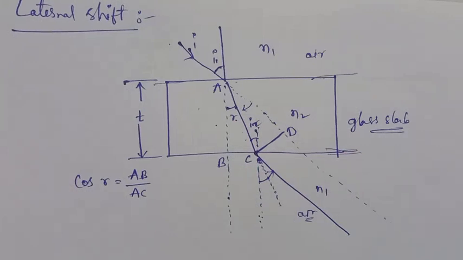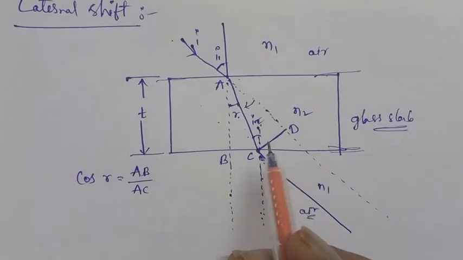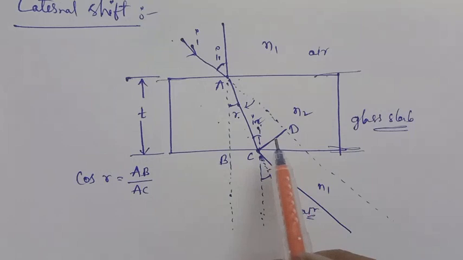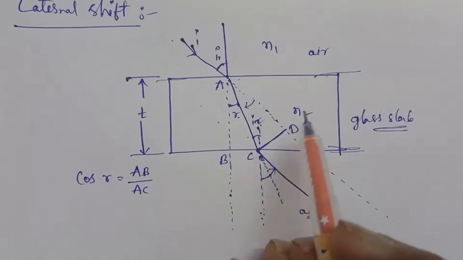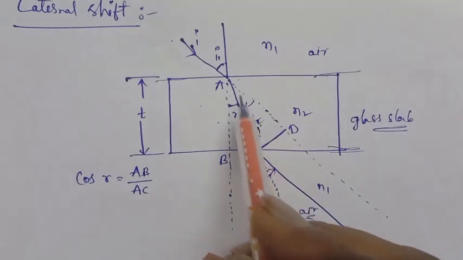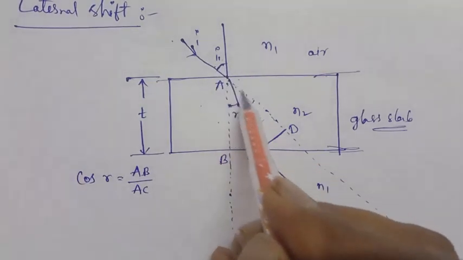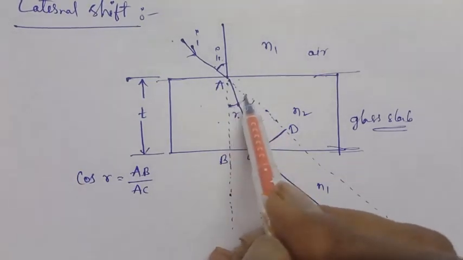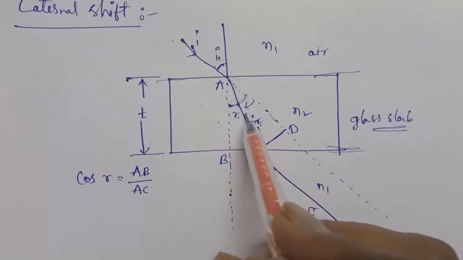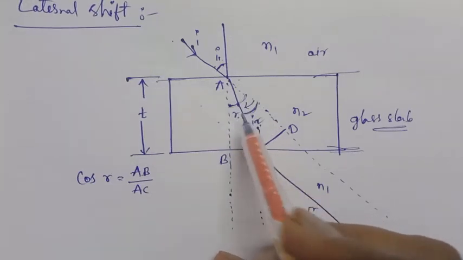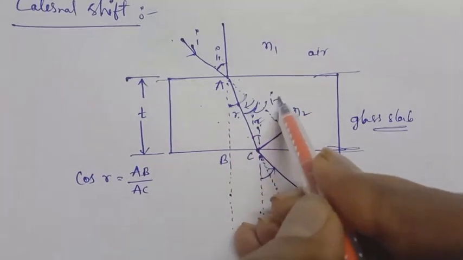Similarly, sine of (i minus r), where i minus r means: the total angle along this path is i, and from that you subtract r. This angle is i minus r.